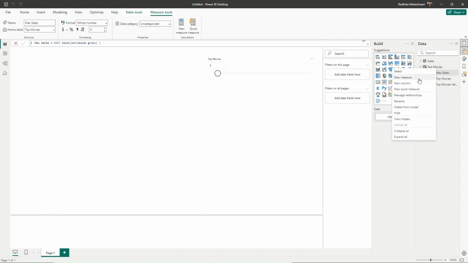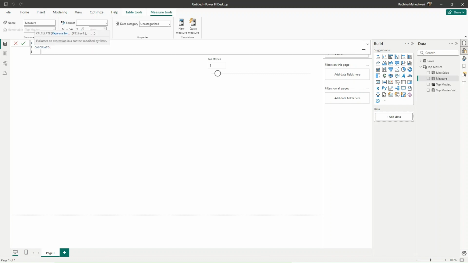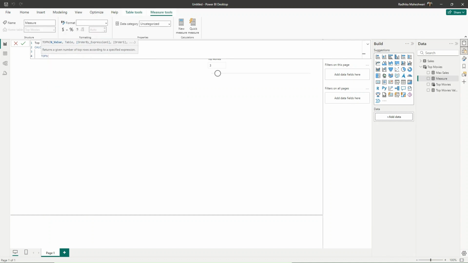Now we are going to create our top N measure. I will call this measure Top N Sales because that's what we have to find. Now I will use a CALCULATE function because we'll have to change the context so that we can get the top N values. And we have to change context for this Max Sales measure. So I will give Max Sales as the expression. Now the filter that we have to apply is we have to find top N. So I'm going to use the TOPN function.